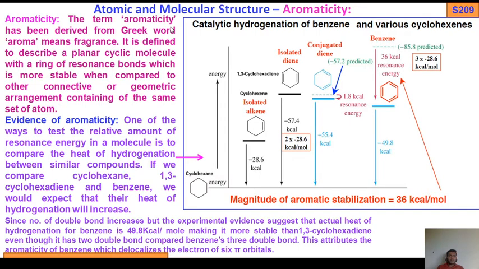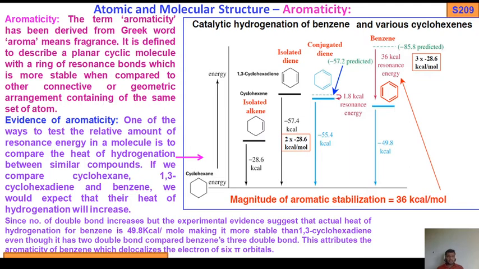The term aromaticity has been derived from a Greek word. Aroma means fragrance. It is defined to describe planar cyclic molecules with a ring of resonance bonds, which is more stable when compared to other connective or geometric arrangements containing the same set of atoms.